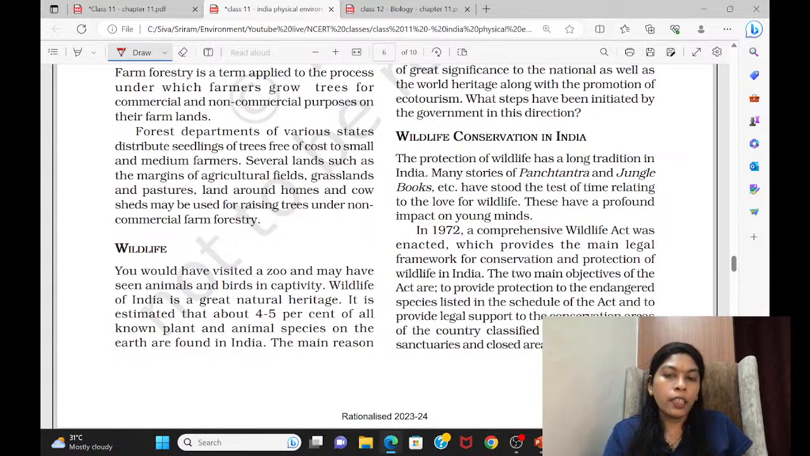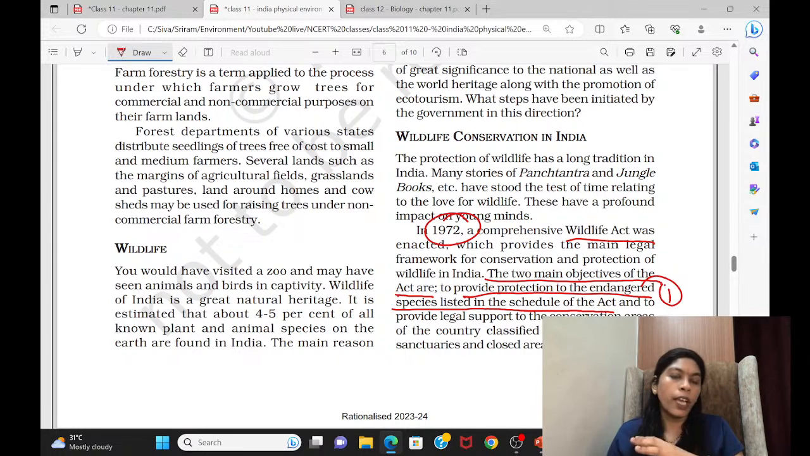Then wildlife conservation. Come to this. The 1972 Wildlife Act was enacted. This we have already discussed. The objectives are given here, and if you want, you can note them. The two main objectives of the act are to provide protection to the endangered species listed in the schedules of the act. I already told that there were schedules at the end of the act. Previously there were 6 schedules, now it is 4. The second objective is to provide legal support to the conservation areas of the country, like national parks, wildlife sanctuaries, community reserves, and conservation reserves. All these have to have a legal status.